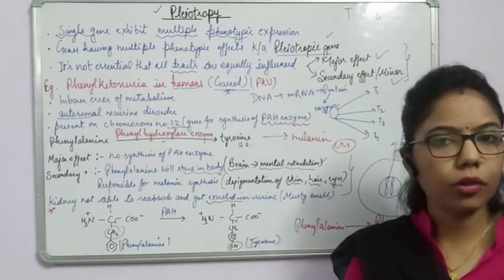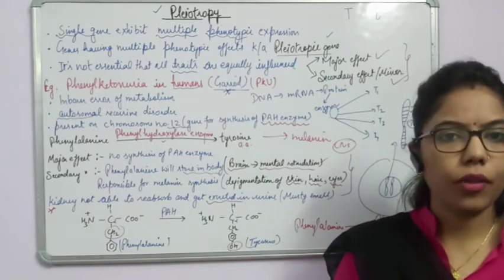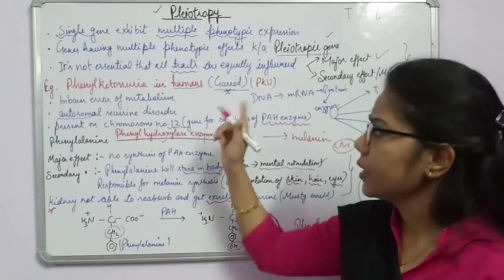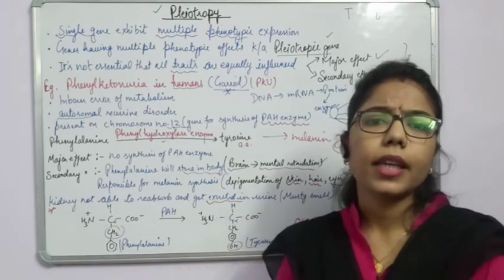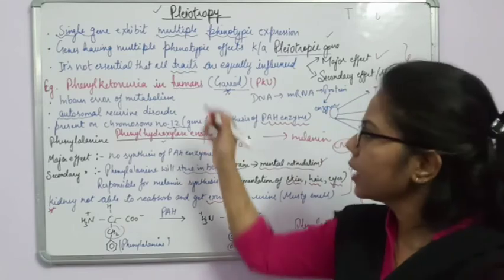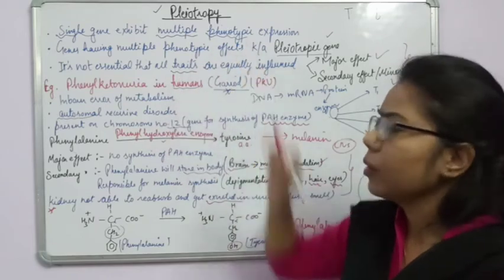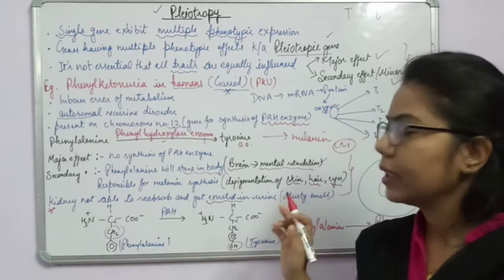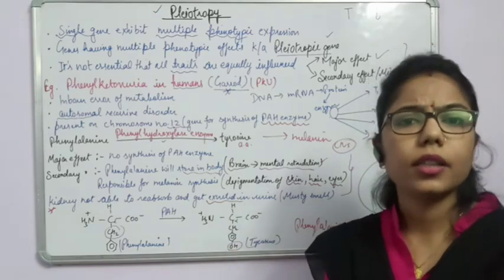Brain is one of the parts of our central nervous system, and the whole metabolic activity of our body will get disturbed here, right? So the first example we have done is phenylketonuria, and there are some more examples in case of plants, in case of animals, or in case of humans also. Sickle cell anemia is another example of pleiotropy, right? So we will discuss it one by one here. But about sickle cell anemia, we will discuss more in the disorder part.